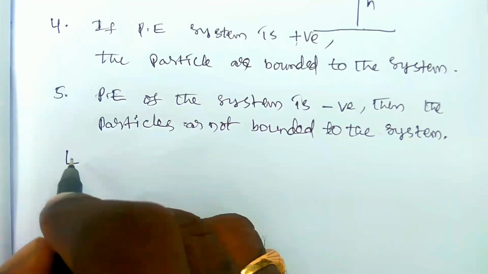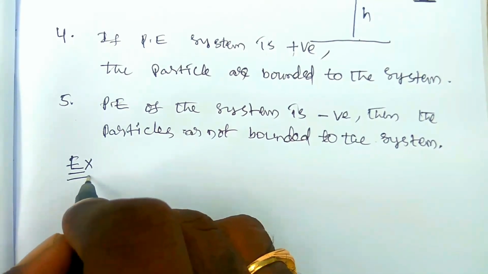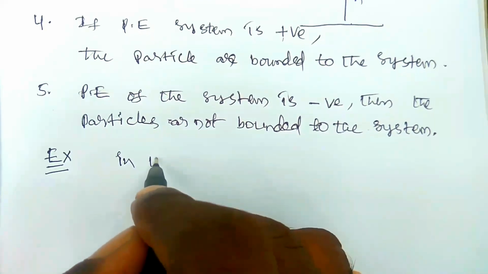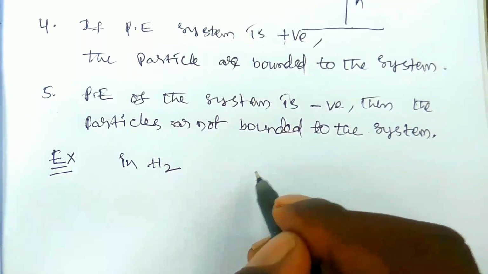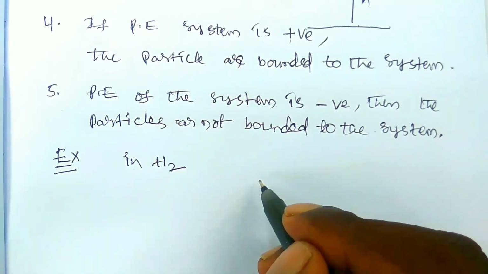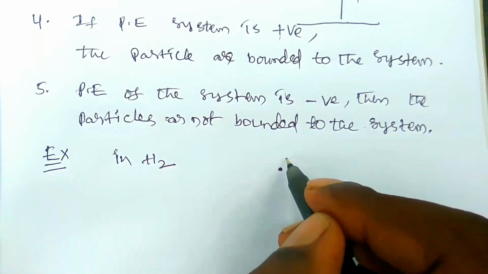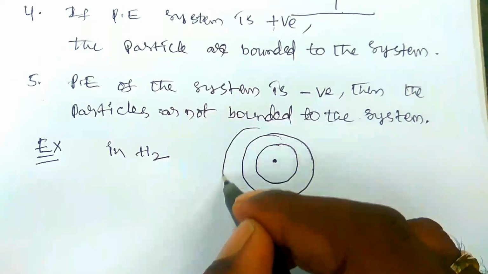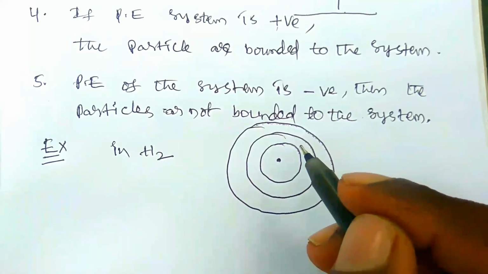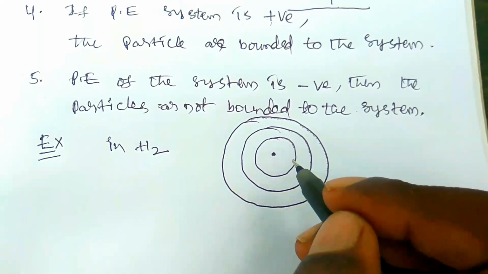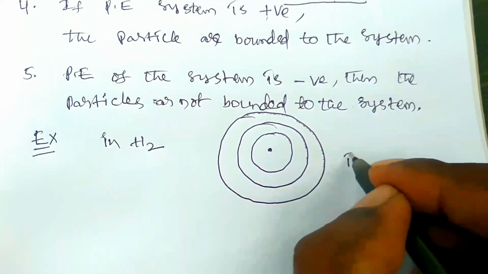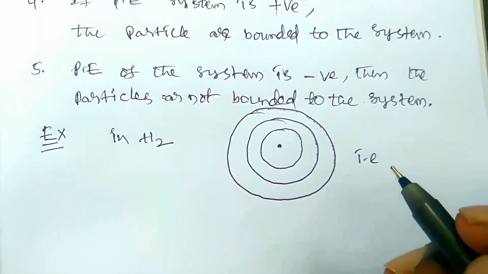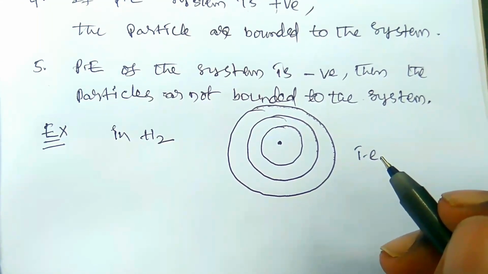So for example, let us see one example. In a hydrogen atom, when an electron is revolving around the nucleus, the potential energy of the atom is negative. So here this is the hydrogen atom. The electron is revolving around the nucleus of the atom. Then the potential energy of the atom is negative, that is, the electron is bounded to the nucleus of the atom.